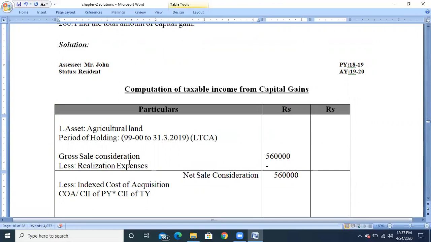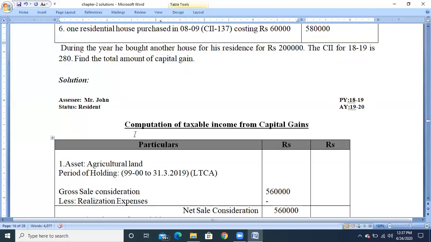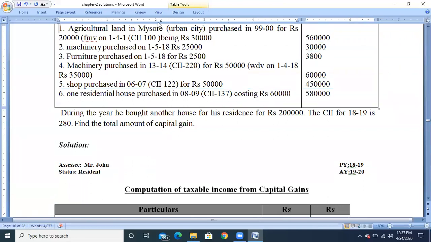Since the asset has been purchased before the base year, that is 1/4/2001, the cost of acquisition will be the purchase price or FMV as on 1/4/2001, whichever is highest. So check the value. The purchase price is rupees 20,000 and the fair market value as on 1/4/2001 is 30,000.